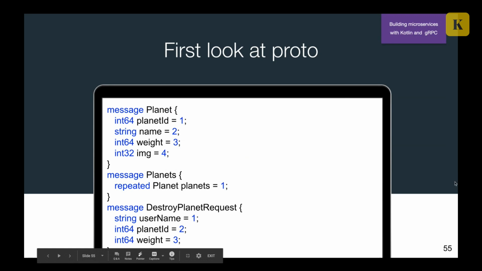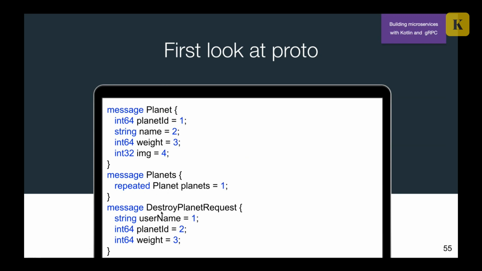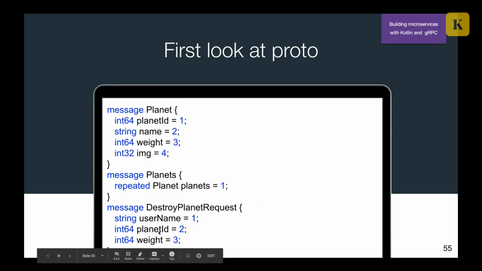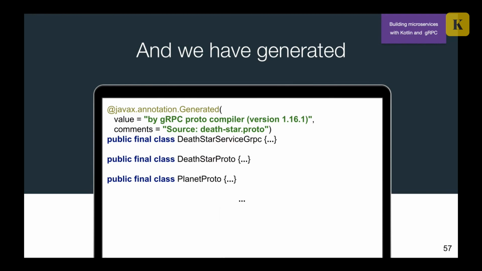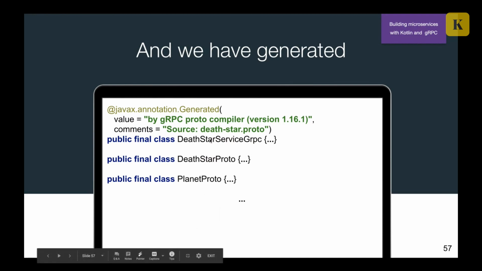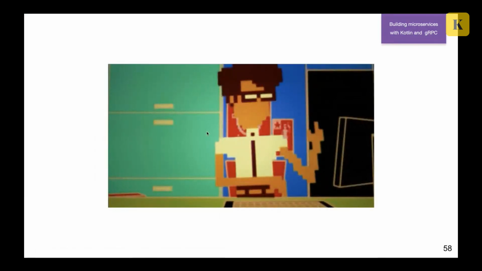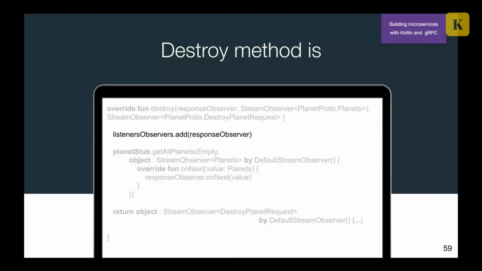And here are our messages. Planets, with repeated, just means a list of planets, and destroy planet request has a username, planet ID, and weight. Then a little bit of magic happened, and we see this class is generated from our proto file. Then we code a little bit more, and we can see the implementation.